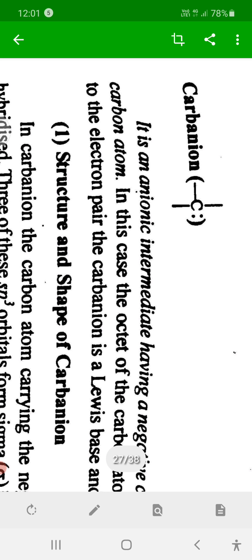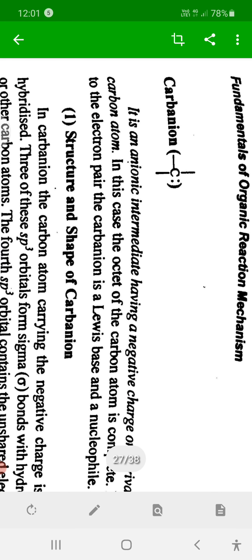Carbanion is trivalent carbon bearing negative charge. Trivalent carbon bearing negative charge. Remember that. Those 4-5 points which we discussed for carbocation, the same points we discuss here also.